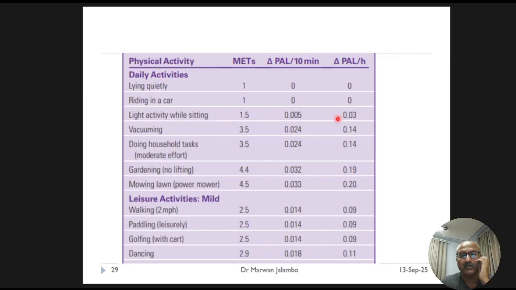So 1 MET is defined as the energy expenditure of the body at rest. An activity with a MET value of 4, for example, requires 4 times the energy of sitting still. As you can see from the table, lying quietly is 1 MET.